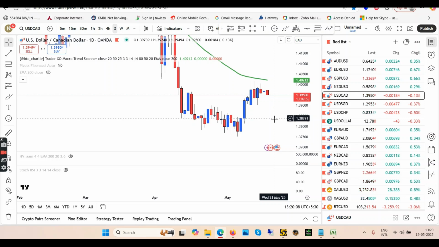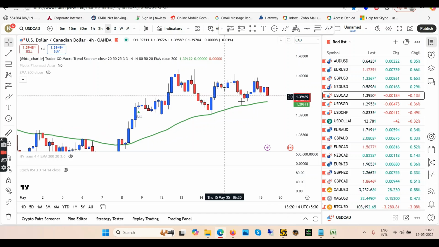And as I said, Canadian does not have any strongness against dollars, so wait for longs only after the confirmation of the blue candle, okay? So for now, this is going down because we had a double top. That is why it's going down. So if somebody entered here, they made their profits.